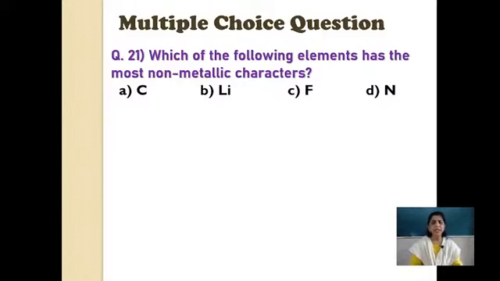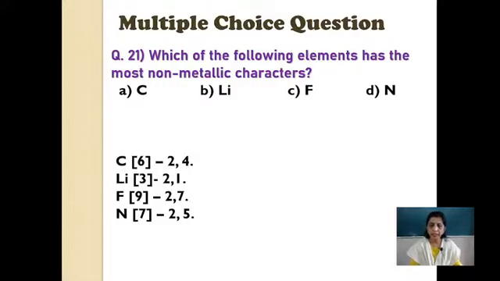Sometimes in the bracket the atomic number also might be given to you to make it easy in the MCQ. I try to keep it as it is so that you can just check which elements are given to us. First let us go with the elements. First element is C, 6, that is carbon, with 2, 4. Second is lithium, 3, with 2 and 1 as its electronic configuration. Fluorine with 9, 2 and 7. And N is nitrogen with 7, 2 and 5.